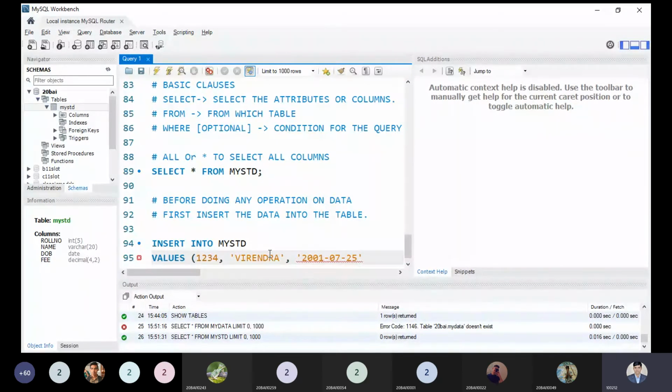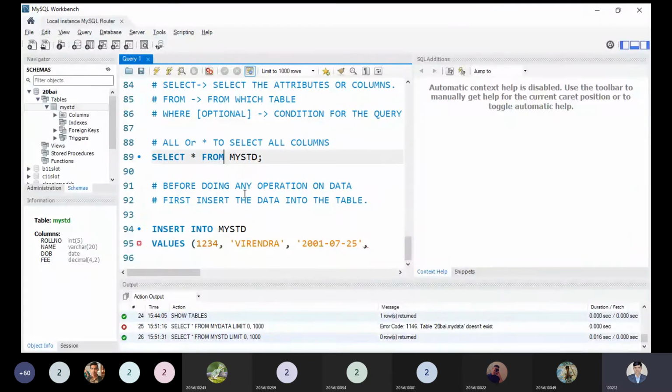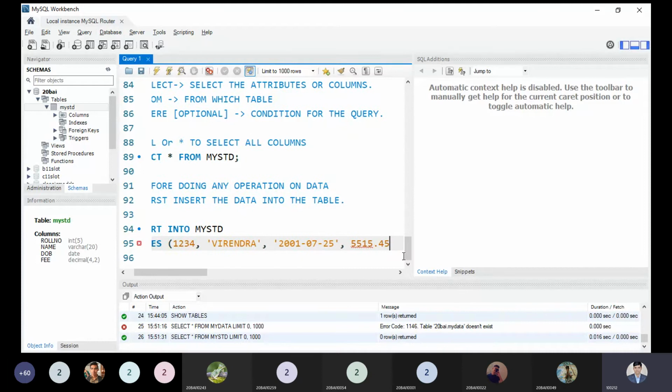So far I have taken that. And what was the last part? Fees. For fees, we can take a decimal. Randomly I am taking a value of 5,515 rupees and 45 paise or something. And I need to close the parenthesis, and this is the point.